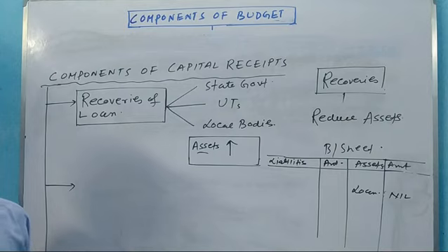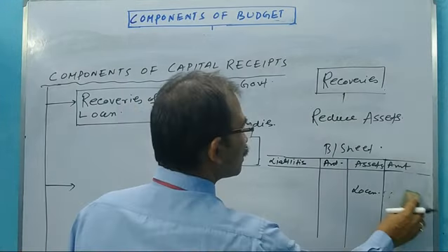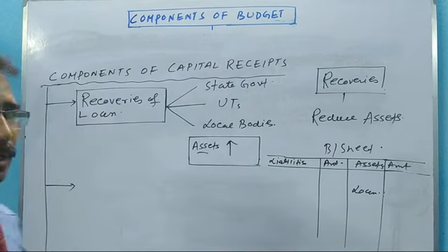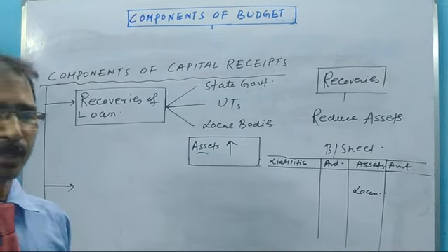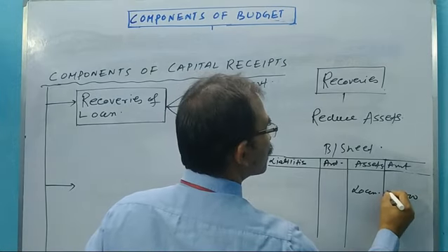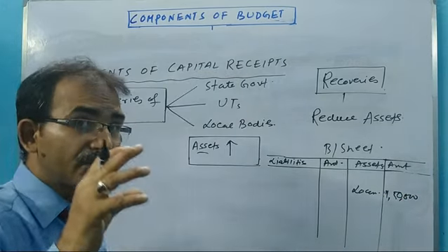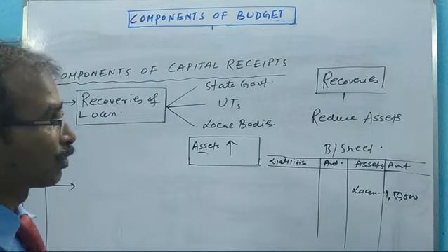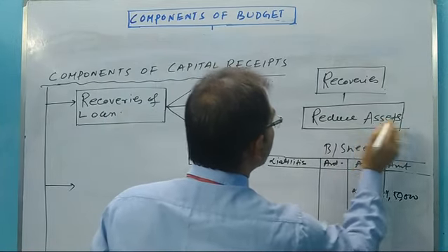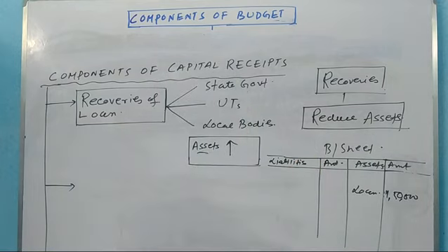Suppose it is partly recovered: the loan was 2 lakh, but the central government collects 50,000. Then 1,50,000 shows in the balance sheet and the 50,000 is reduced. So we can say that when the central government recovers money, the asset is reduced. All of you understand?